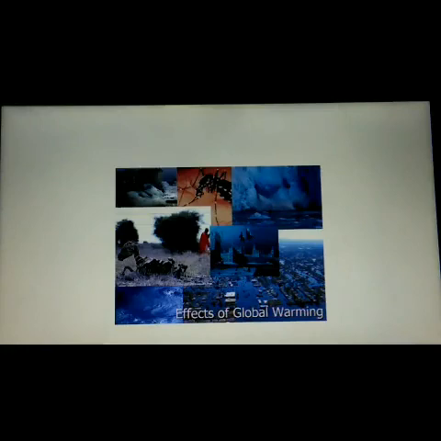These are all the effects of global warming. When our earth gets warmed up, it results in melting of ice caps and glaciers, increase in frequency of floods, loss of biodiversity, and spreading of waterborne disease also.